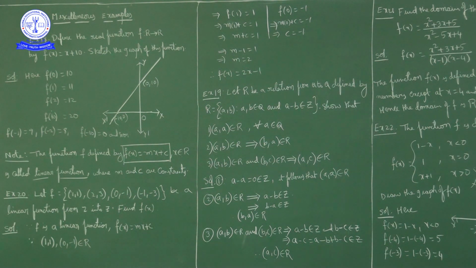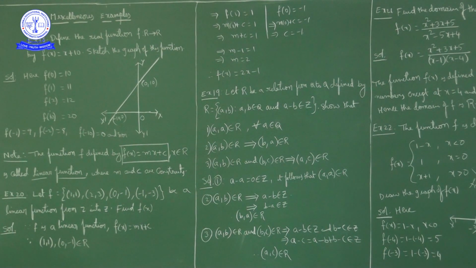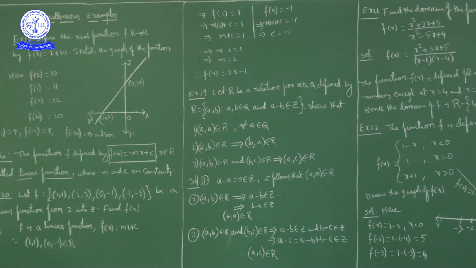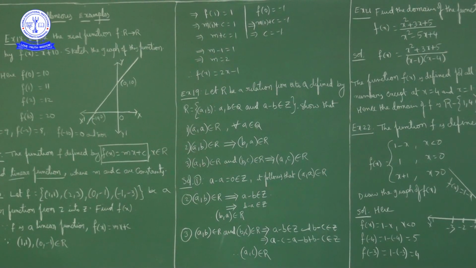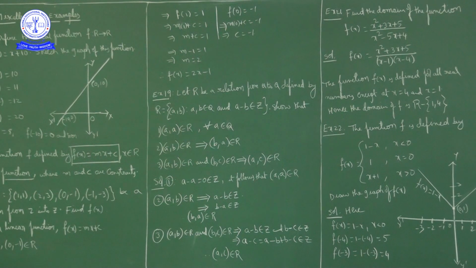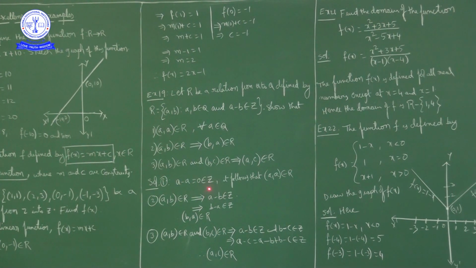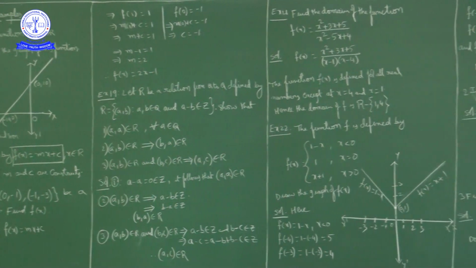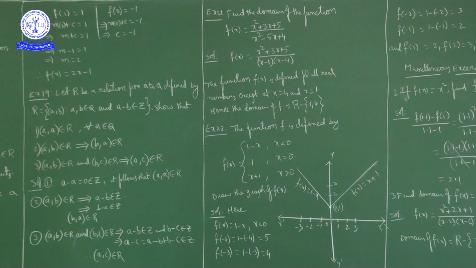Here we have to prove that the ordered pair (a, a) belongs to R for every a belonging to the rational numbers. Now if you observe, a minus a is how much? a minus a is 0, which is an integer. So a minus a is 0, which belongs to Z. What does it mean? The ordered pair (a, a) belongs to R. That is the first property.